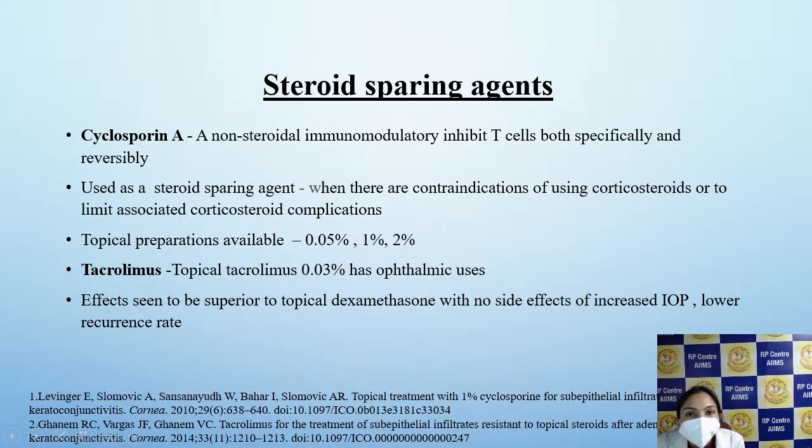Now, steroid sparing agents. This is mainly when you have to use steroid in a patient who is steroid responsive, or when the steroid treatment has to be prolonged because of the dense subepithelial infiltrates. In such cases, cyclosporin A, all these concentrations are clinically effective according to the studies. Tacrolimus 0.03% has even shown more benefit than topical dexamethasone with fewer side effects. So you can use cyclosporin or tacrolimus whenever you feel that the patient needs a prolonged course of steroid.